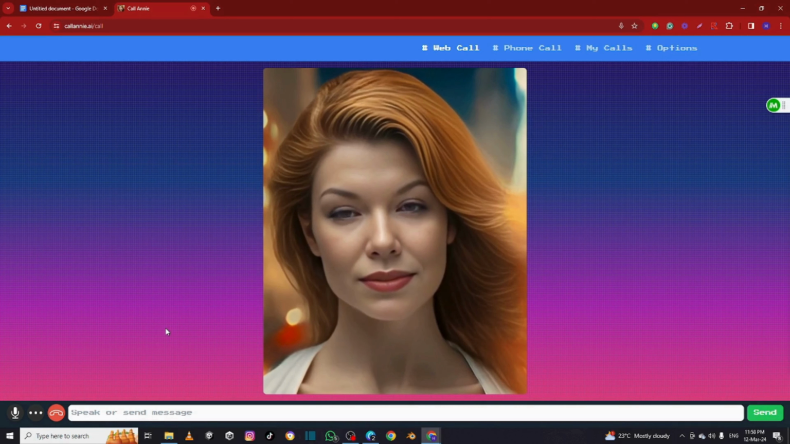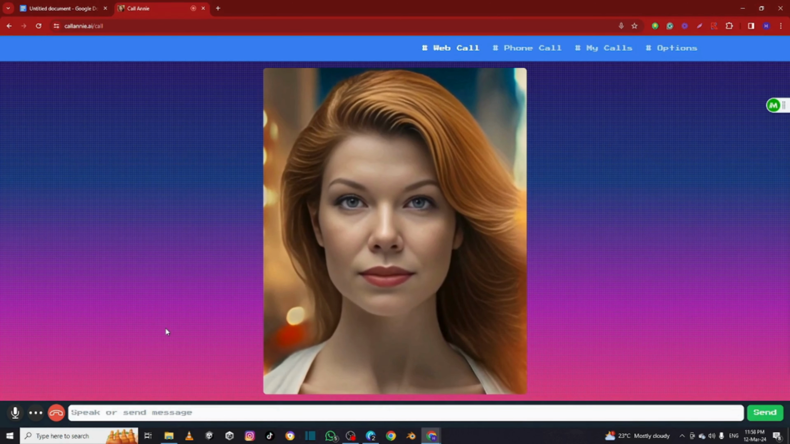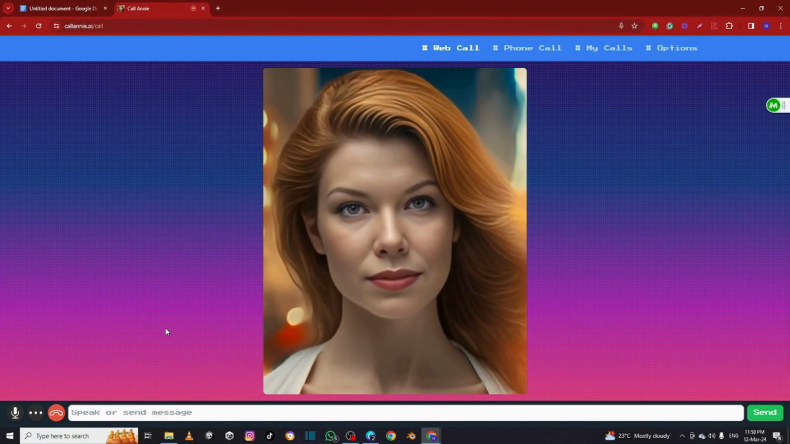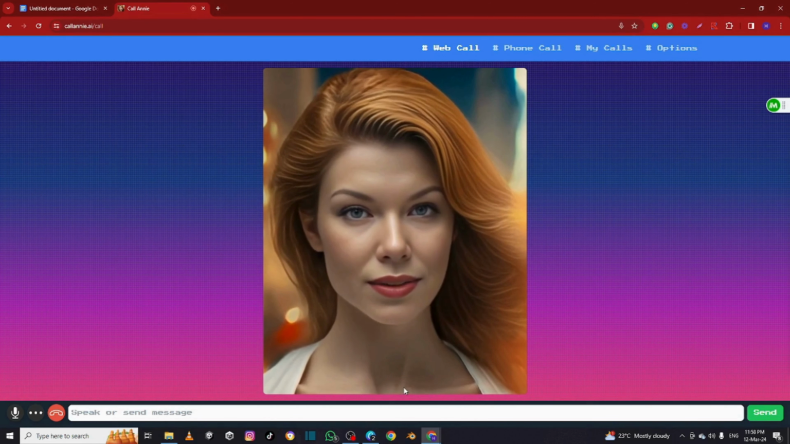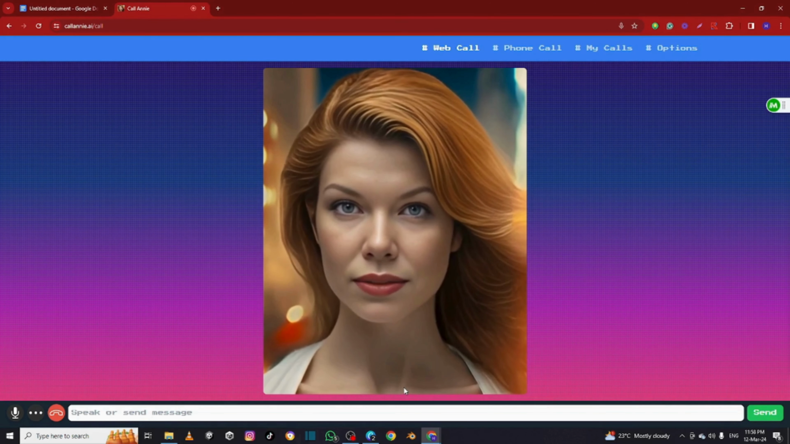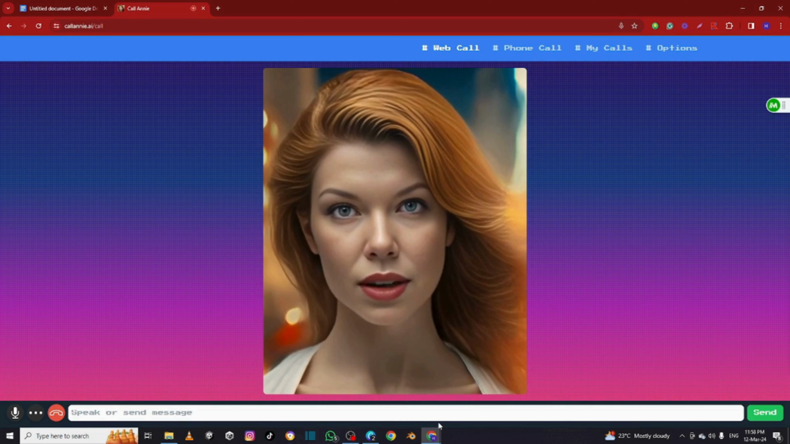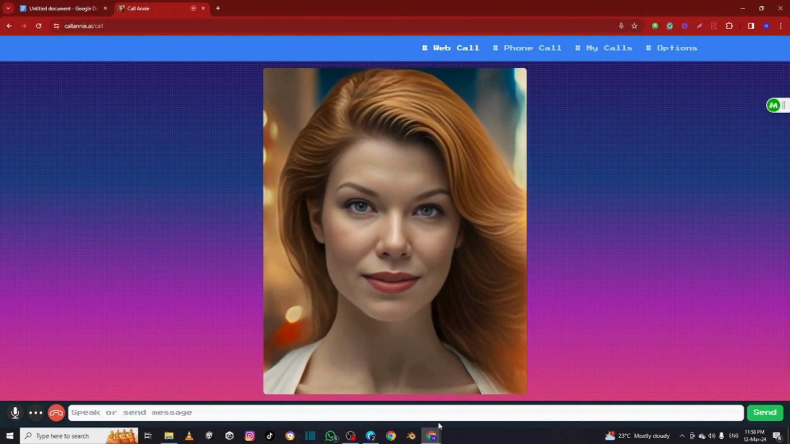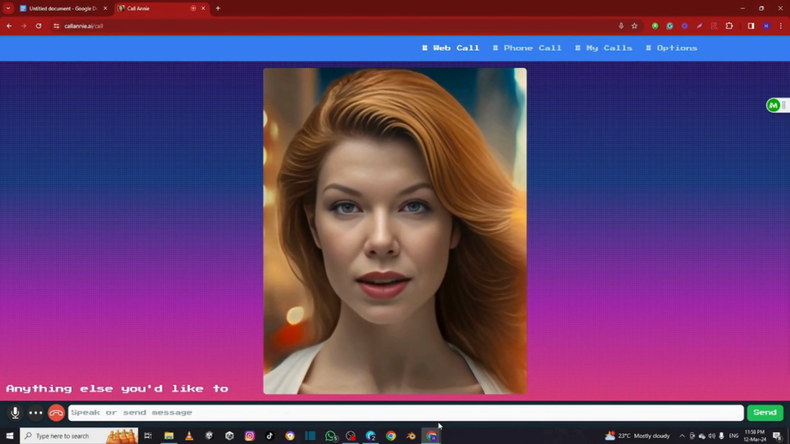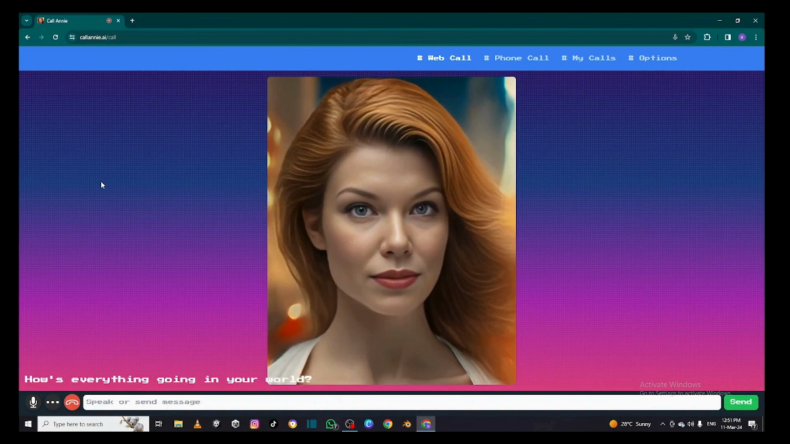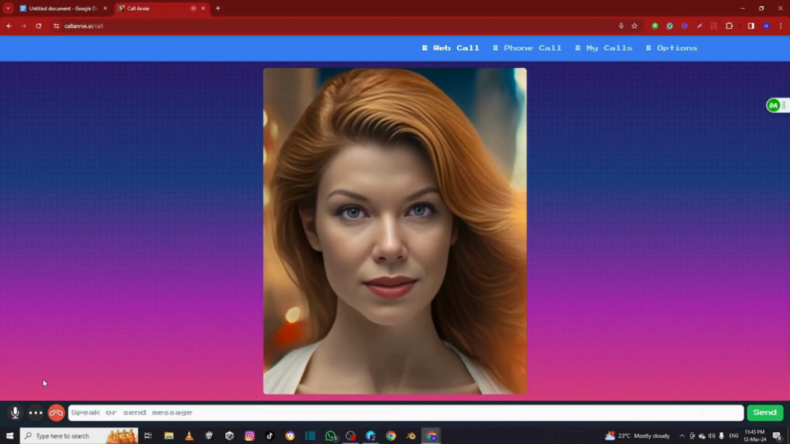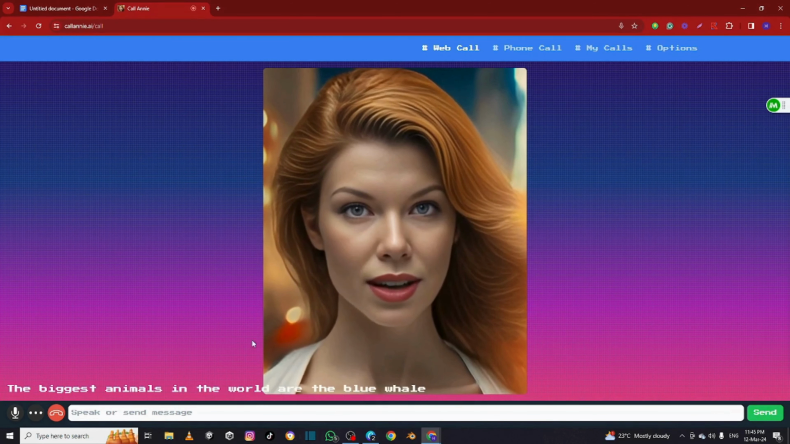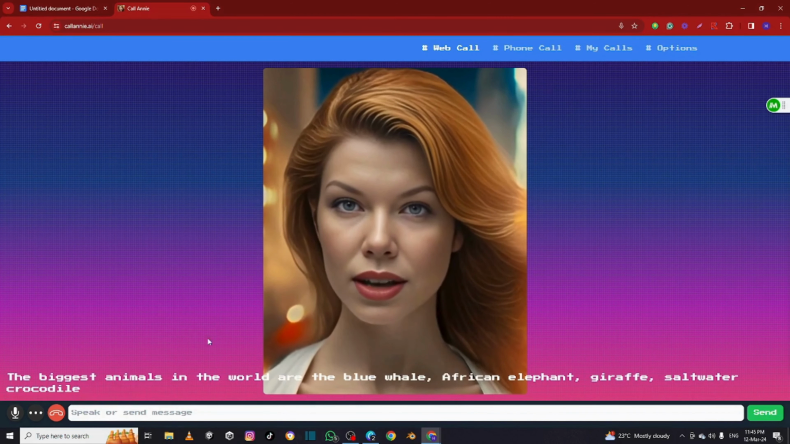Can you tell me how many biggest countries there are in the world? Sure. The 5 biggest countries in the world by land area are 1. Russia, 2. Canada, 3. China, 4. United States, 5. Brazil. Anything else you'd like to know? Would you please tell me what the biggest animals are in the world? Sure. The biggest animals in the world are the blue whale, African elephant, giraffe, saltwater crocodile, and ostrich.